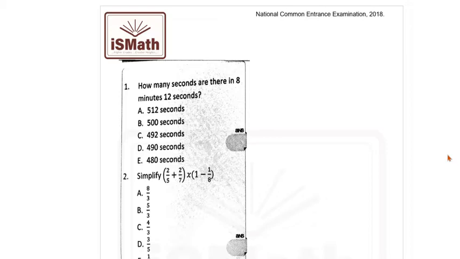Question 1 says, how many seconds are there in 8 minutes 12 seconds? So we have 8 minutes and then we have 12 seconds. The 8 minutes should be converted into seconds. That means we're going to multiply this by 60, and when you do so, you're going to get 480 seconds. You're adding that to 12 seconds and everything will give you 492 seconds. So the correct option here is option C.